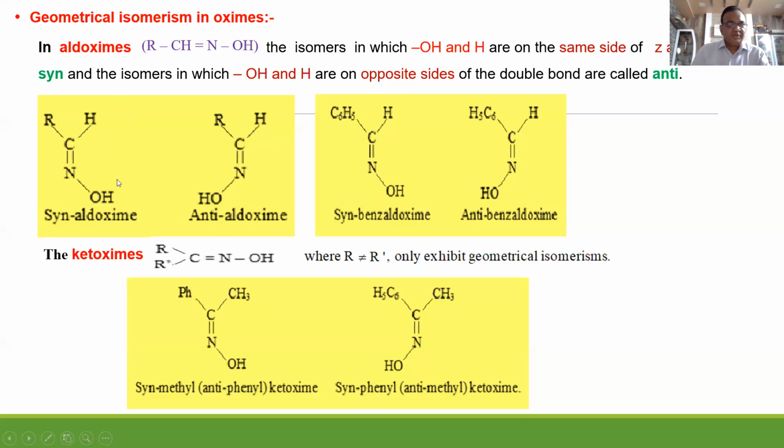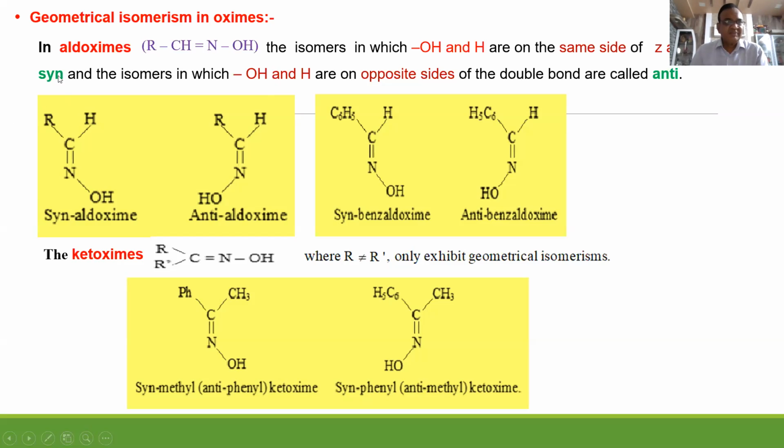Now, geometrical isomerism in oximes. Here, this OH and H are on the same side. So this is syn-aldoxime. An aldehyde on reaction with hydroxylamine gives an aldoxime, and a ketone on reaction with hydroxylamine gives a ketoxime. But for aldoximes and ketoximes, they do not use the terms E and Z, or cis and trans.